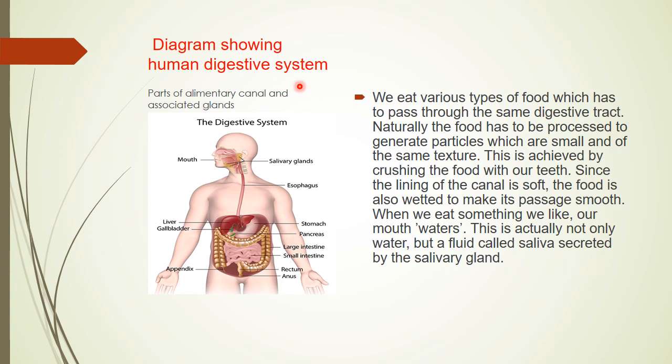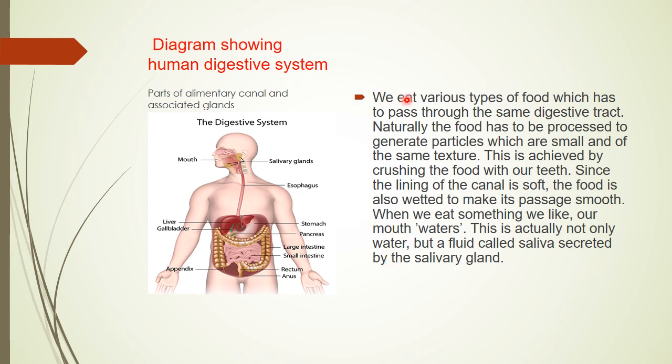My dear students, in this module number 4, we are discussing nutrition in human beings, the process of digestion in detail, in which we will discuss how the digestion takes place. This diagram of the human digestive system is now clear to you all.